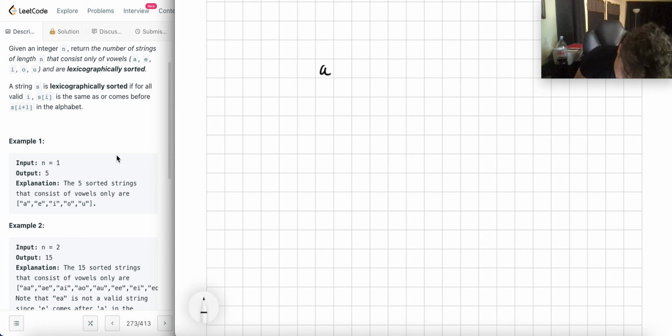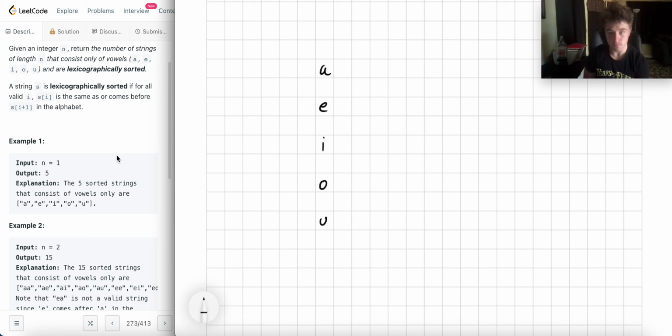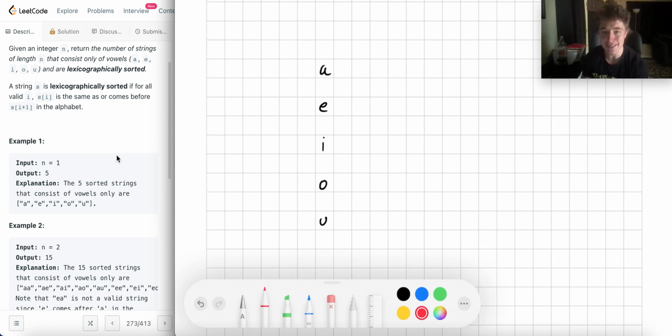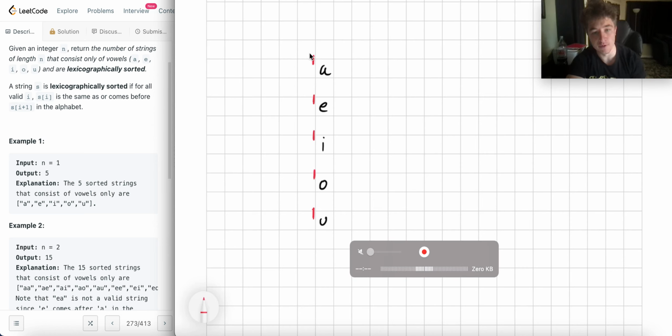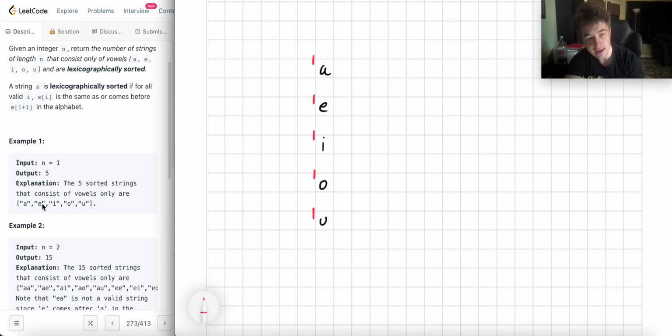I can use an A, an E, an I, an O, or a U. And if I thought about the number of ways that I could use an A, there's just one way of doing that. There's one way of using an E. This is one way, this is one way, this is one way. If I add up the total number of ways, 1, 2, 3, 4, 5, I get 5 sorted strings that consist of vowels only. Maybe 2 will reveal something a little bit more helpful.